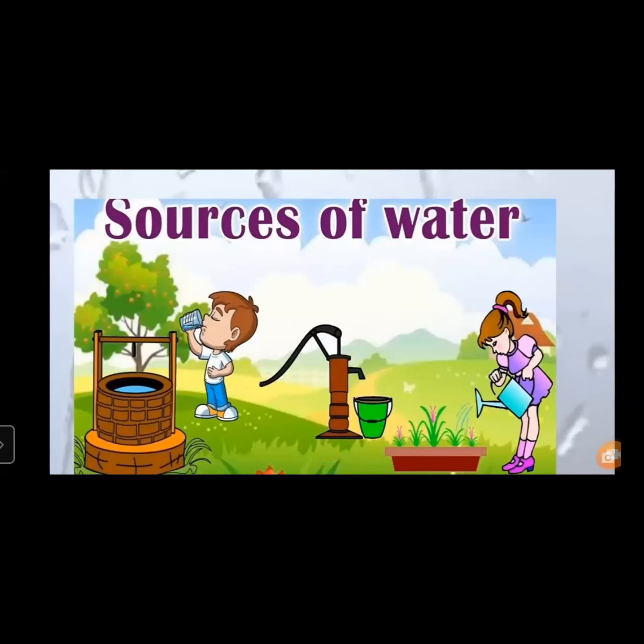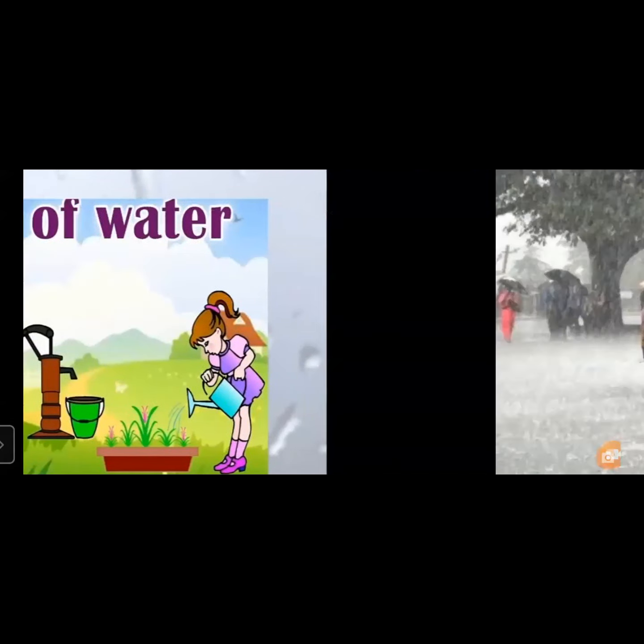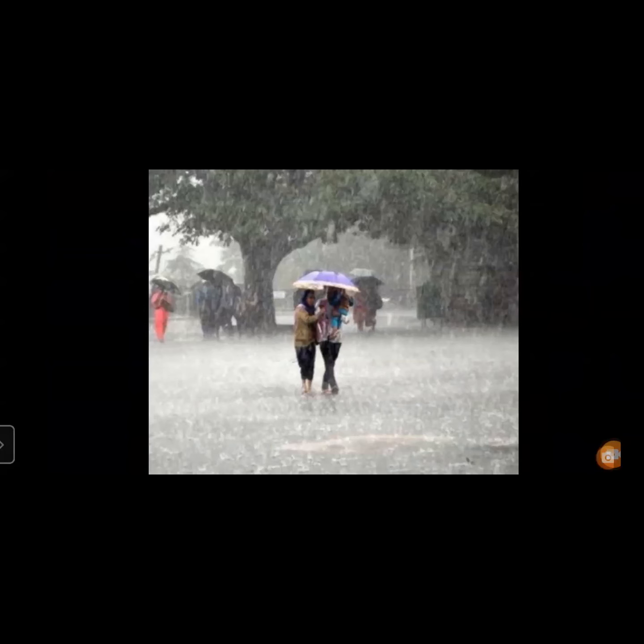And you can see a hand pump, right? We also saw, you can see the girl is watering the plants, but the main source of water is rain. From where do we get water? We get water from the rain. We also saw that we have rivers and springs.